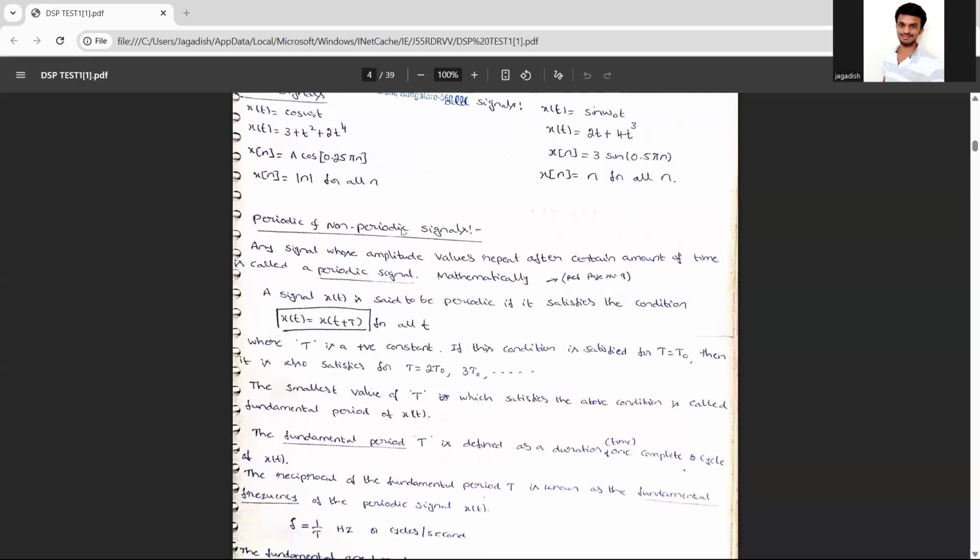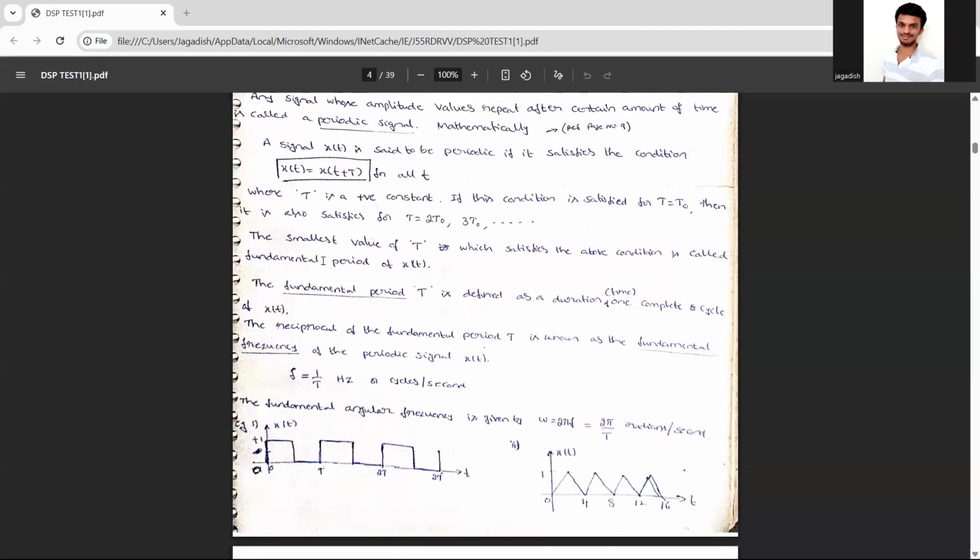A periodic signal is a signal which will be having that repetition for the amount of time, and that will be called as a periodic signal. Whenever you have that, it will repeat. So if you take any signal, the amplitude values will be repeating after a certain amount of time. We will be calling it a periodic signal.